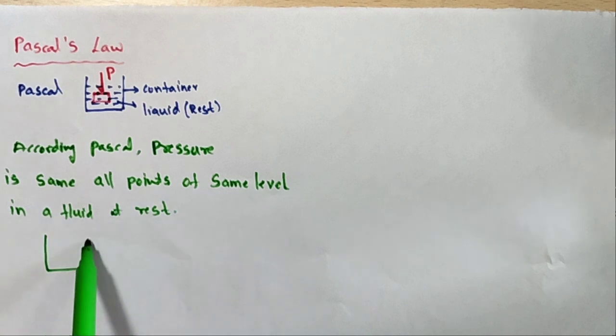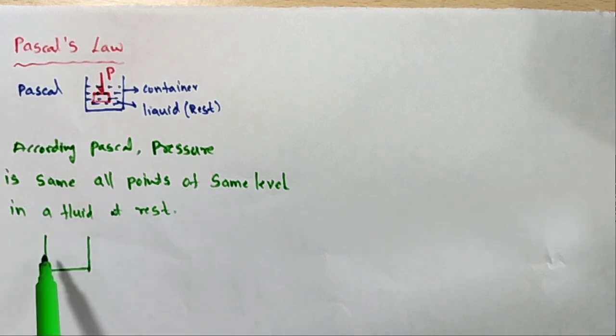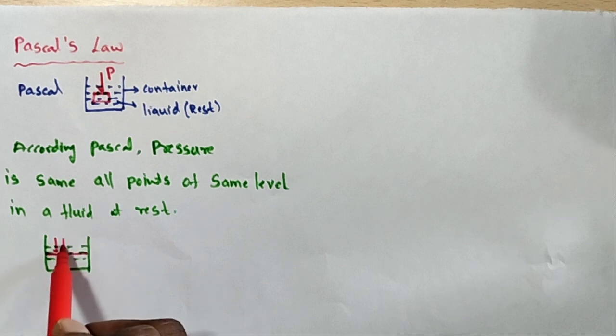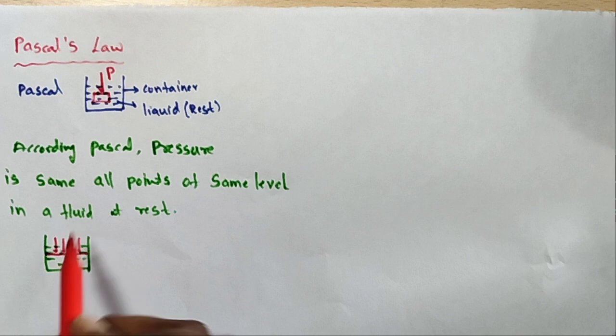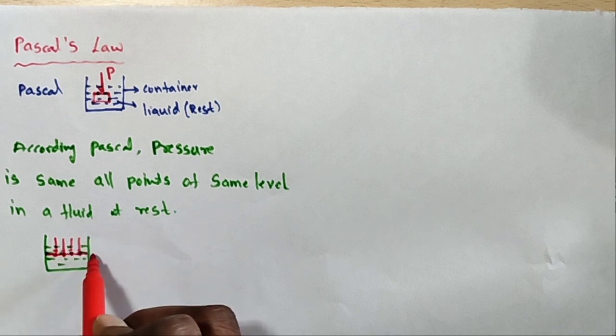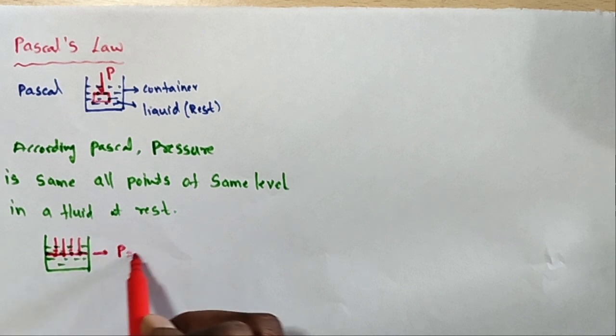Here let us take a beaker. The beaker has some water. I am taking one level, for example this is one level. The force is acting like this. I am taking 4 dotted points here. At these 4 points the pressure is constant.